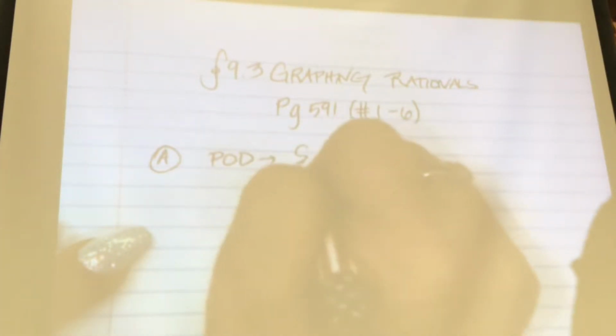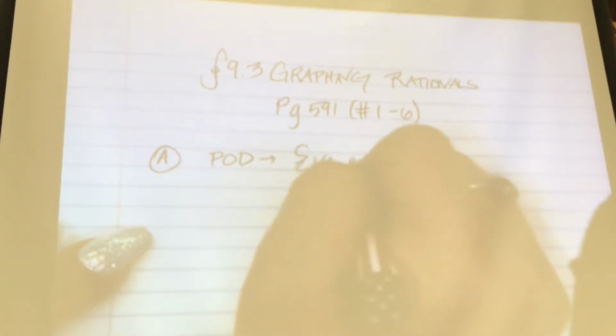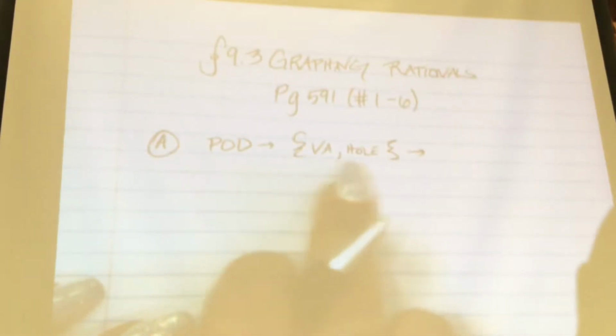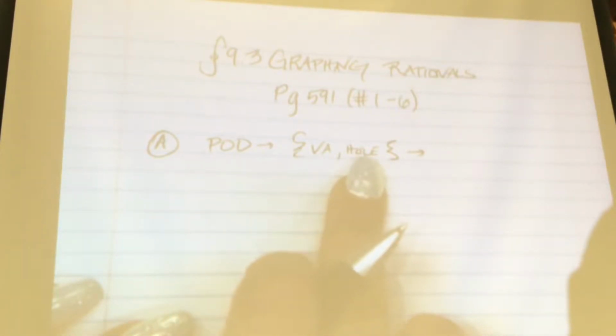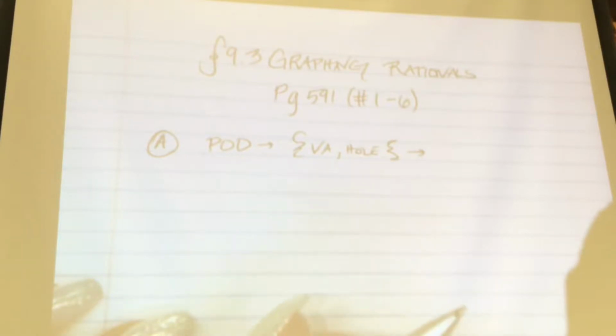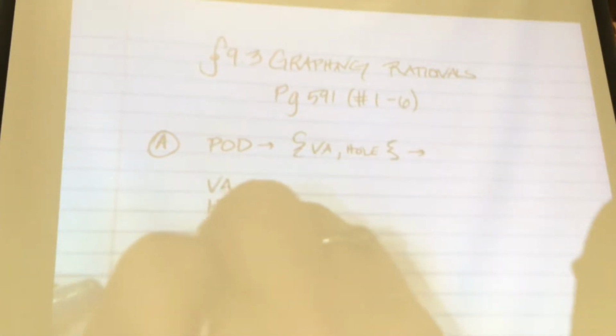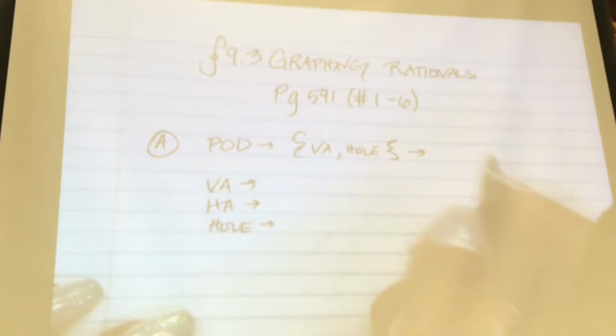If I'm asking you for points of discontinuity, I'm essentially asking you for the vertical asymptotes and any holes. So those are the same thing. That's why it's going to be smarter for you to find the vertical asymptotes and holes first, and then you can tell me what the points are. So I want the two asymptotes and any holes, and then the intercepts when you plug in 0 for both x and y.